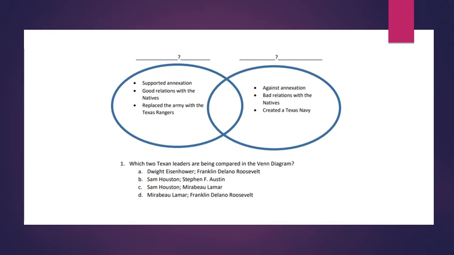Number 1. In the Venn diagram, we have supported annexation, good relations with the natives, replaced the Army with the Texas Rangers on the left. On the right, we have against annexation, bad relations with the natives, and created a Texas Navy. Number 1 says, which two Texan leaders are being compared in the Venn diagram?